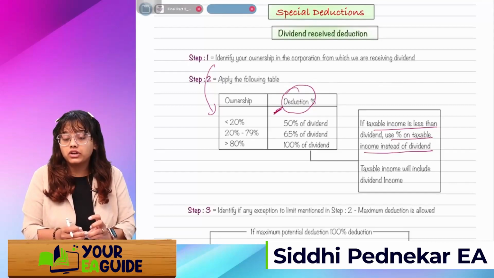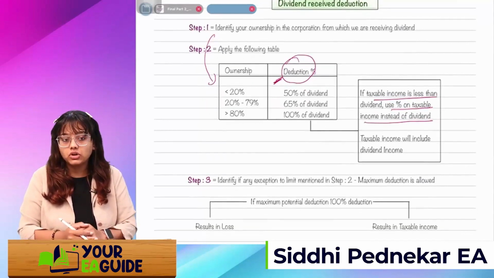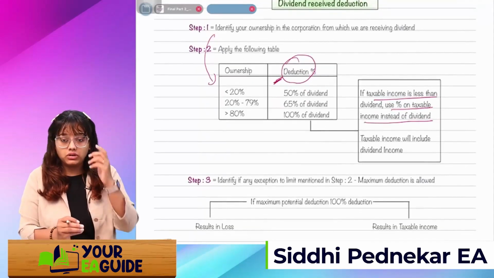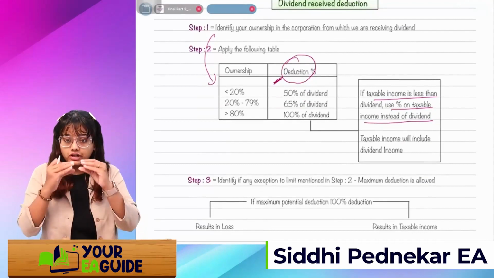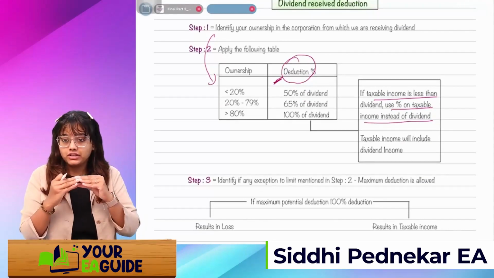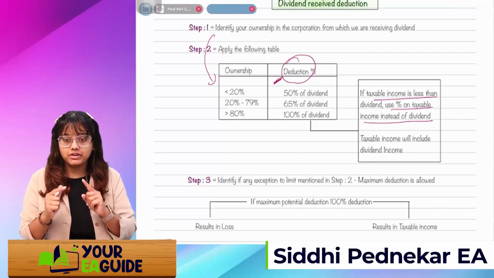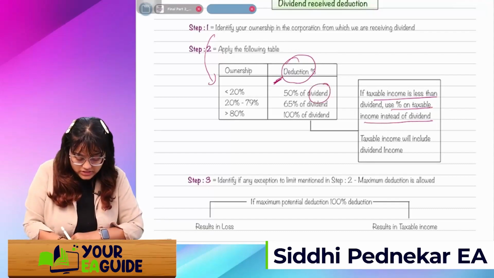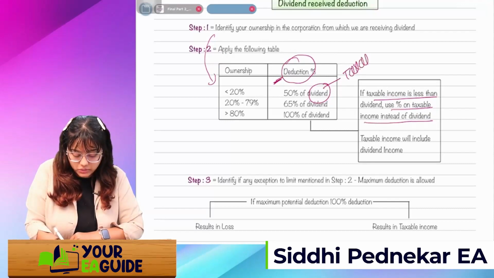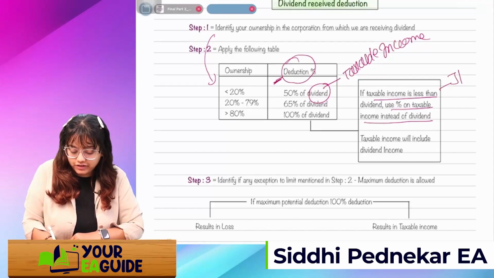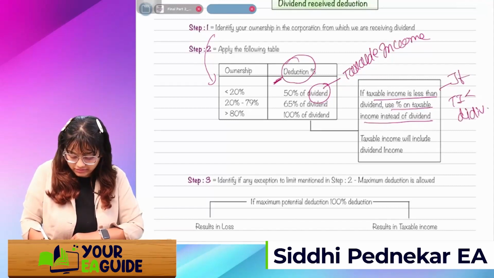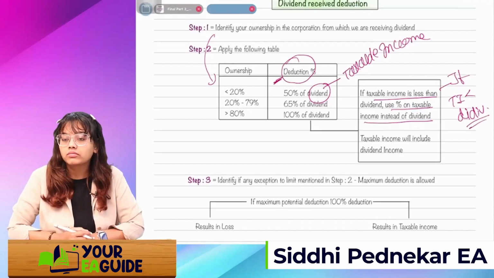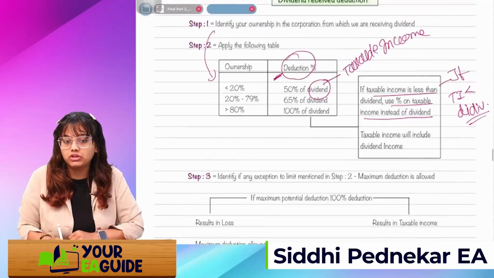Taxable income will include dividend income. Okay? Taxable income will include dividend income, and after including that, just see whether your taxable income is less than the dividend, then I'll just use the percentage on taxable income. See, instead of this dividend, it will be taken as taxable income. If my taxable income is less than the dividend. Got it? We'll see one example, then you'll understand.